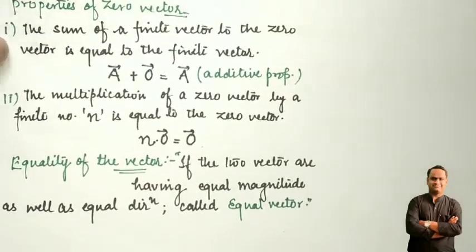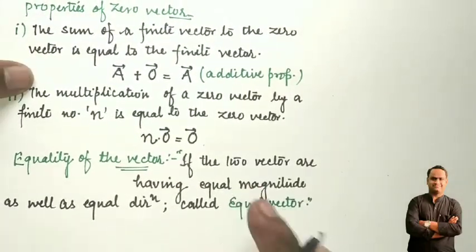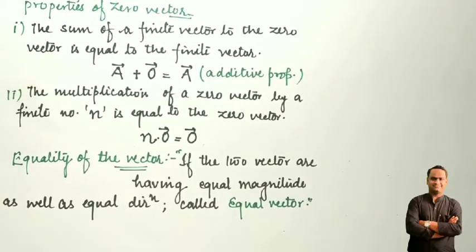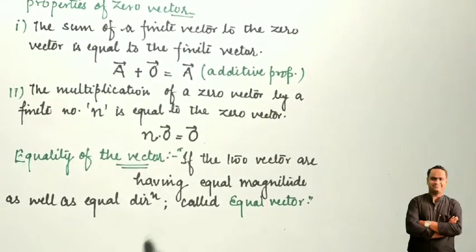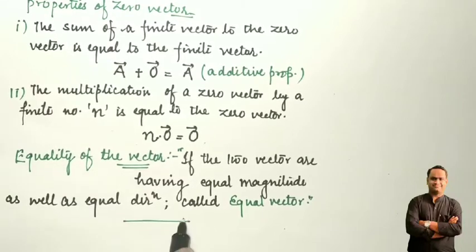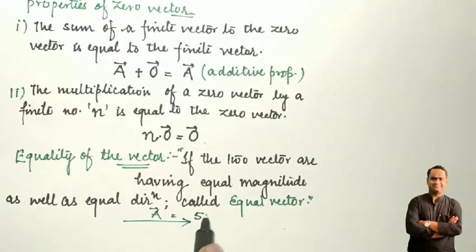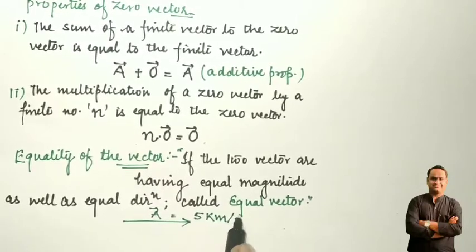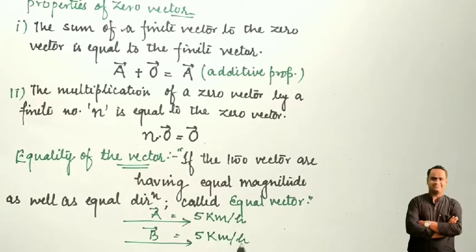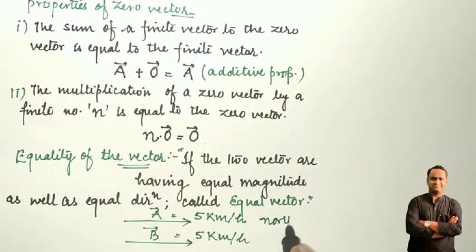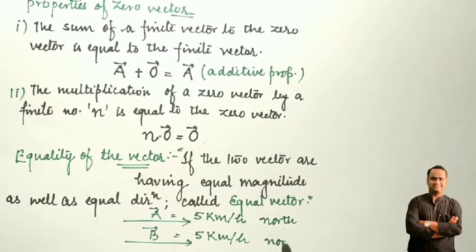Not only for two vectors, if more than two vectors have the same direction as well as the same magnitude. Let us suppose that the first vector A has magnitude 5 km/h, and the next vector B has the same magnitude, 5 kilometer per hour, and the direction is northeast.